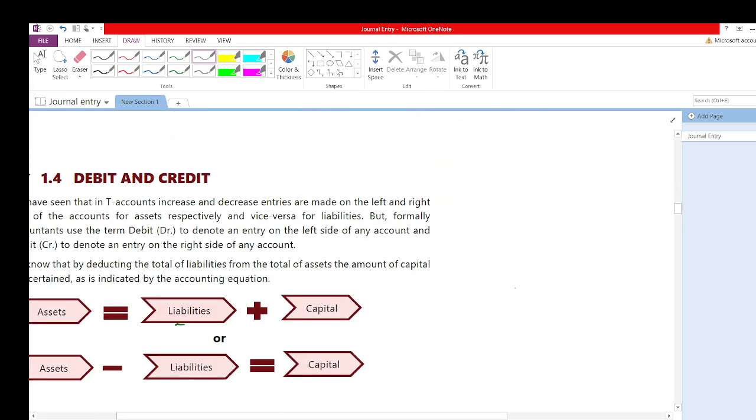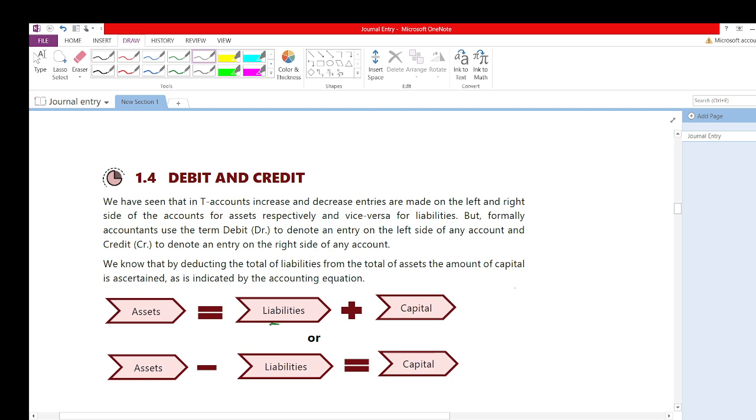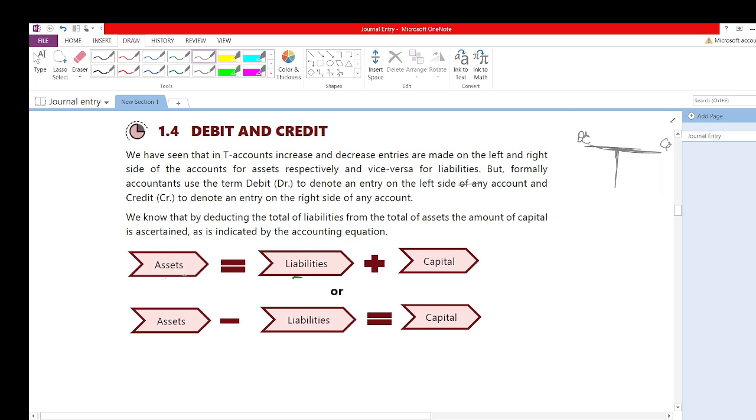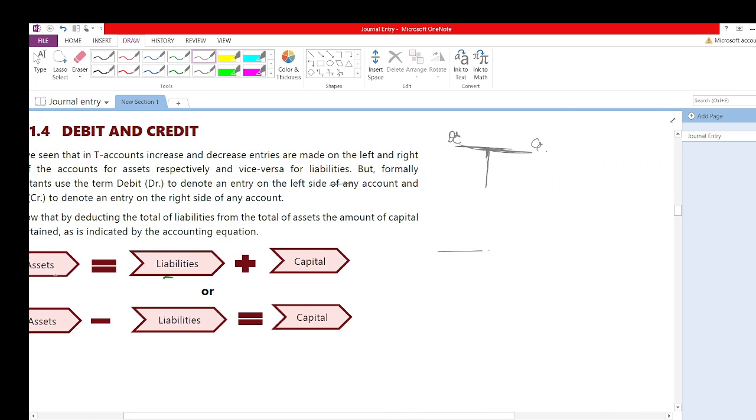Now we'll proceed further. There is a T-shape account. I already told you that there is a T-shape account, and this T-shape is called an account. This side is called the debit side, and this side is called the credit side. Now I will explain to you one equation, and how it comes, that also I am telling you. Now this is what a balance sheet is. As you know, what is a balance sheet? So this is what a balance sheet is.